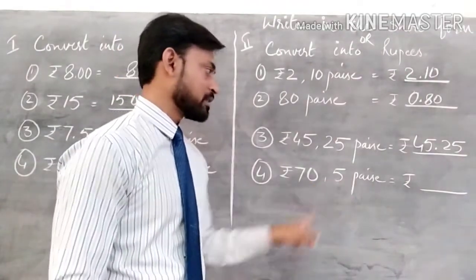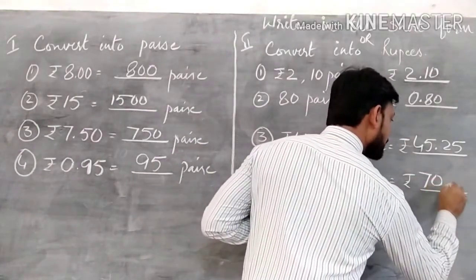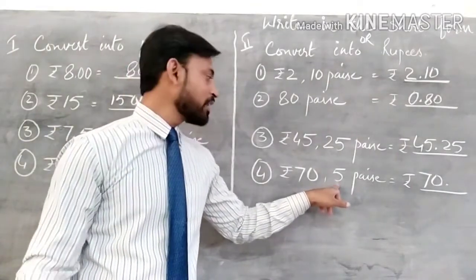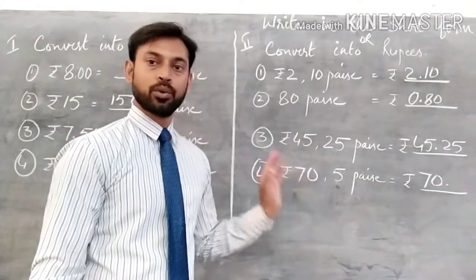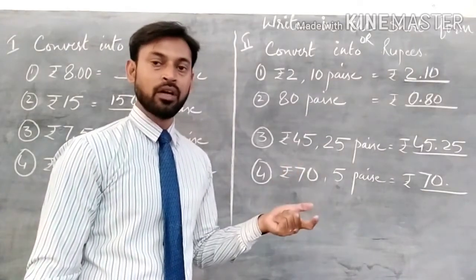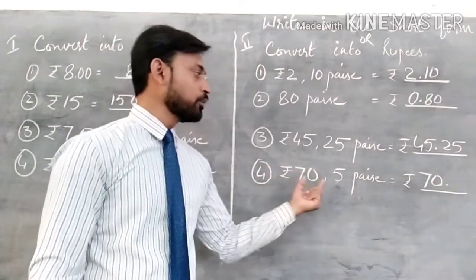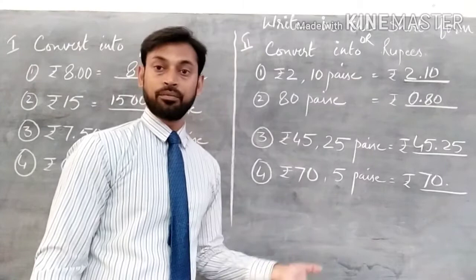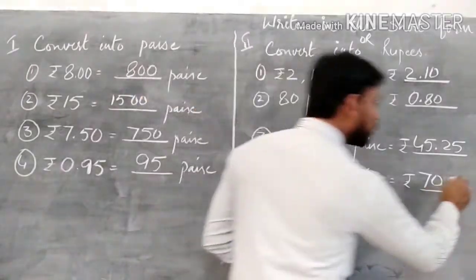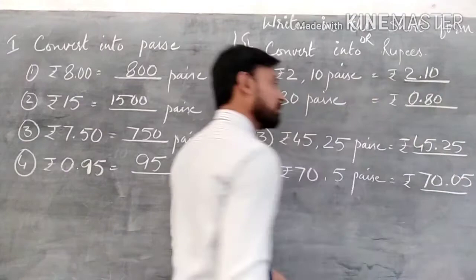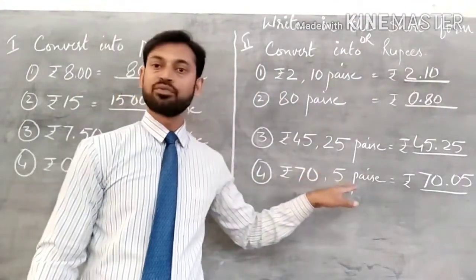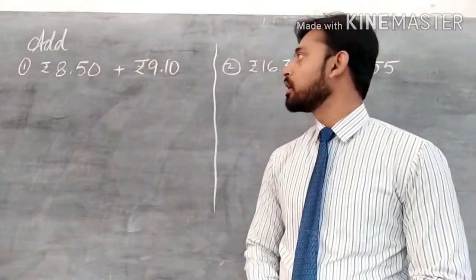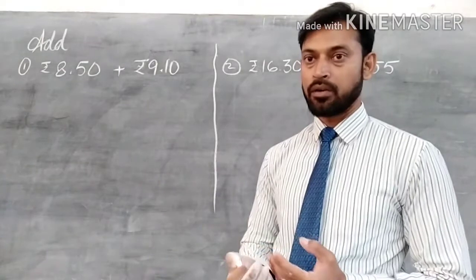70 rupees and 5 paise. So 70 rupees you will write like this, and now this you have to write in a 2-digit number. So 5 paise can be written as a 2-digit number without changing the value of 5. 05 will give you 5, right? If you write 50, then it will become 50. So you will write 05. Is that clear? So 70 rupees 5 paise you will write like this.